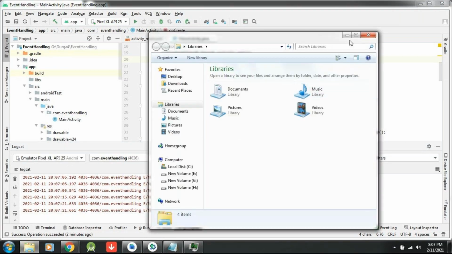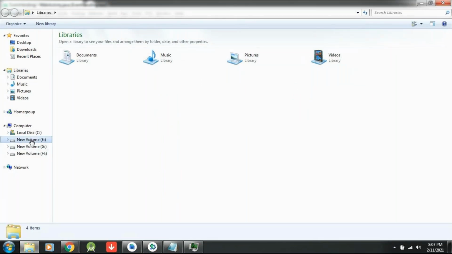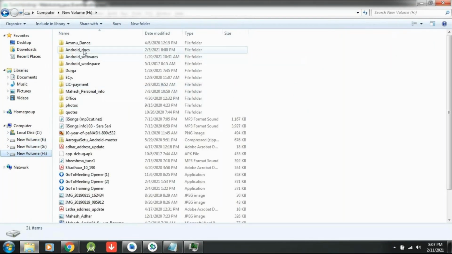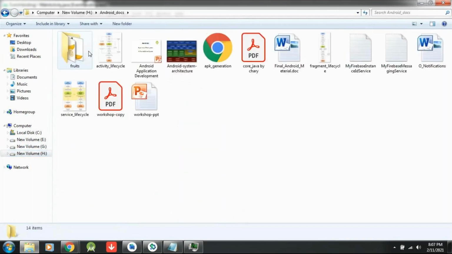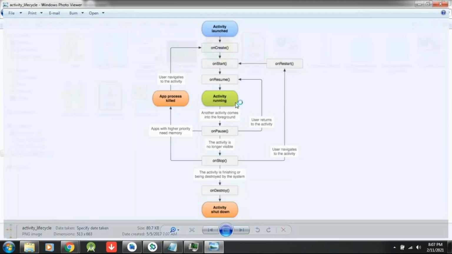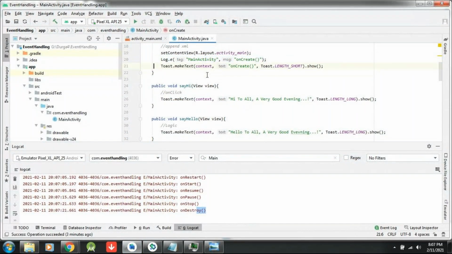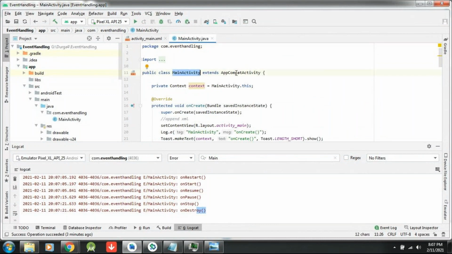When you click the back button, what is called? When you click the normal home button, what is called? Once again I will explain. This is the activity life cycle that we discussed. Whenever you are executing your activity, what is the class name? Main activity, which is our AppCompatActivity.